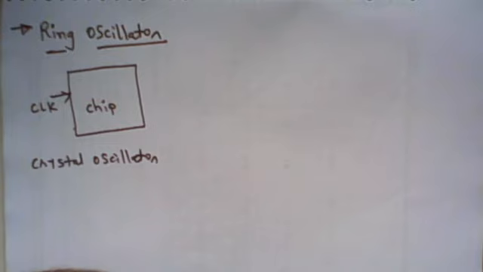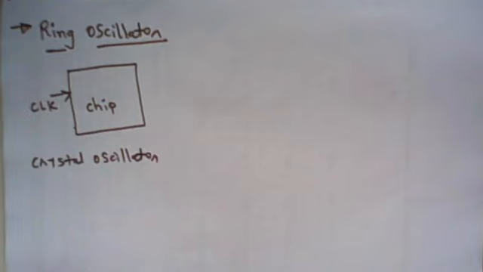The disadvantage of external oscillator circuitry is it requires one extra circuit other than the chip for the oscillation purpose, right? So we require one extra circuitry, which takes more area on a motherboard or any PCB, which has two parts: one is the chip and another is the clock generator circuit based on the crystal.